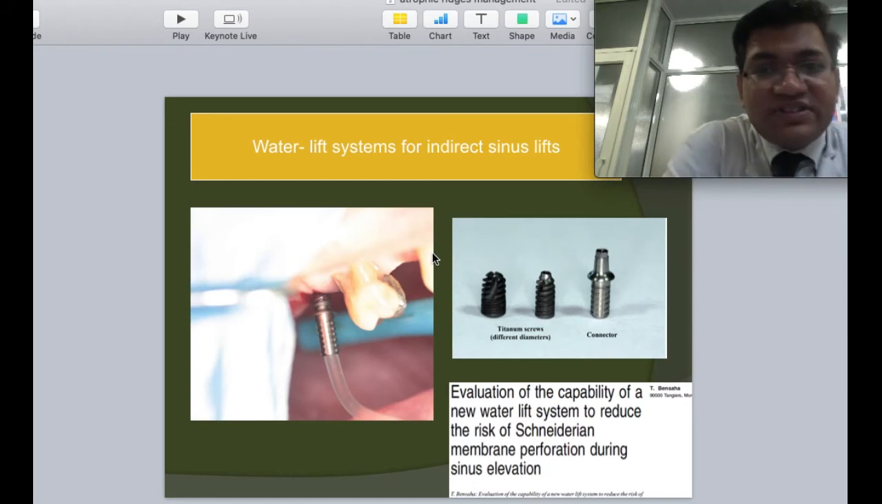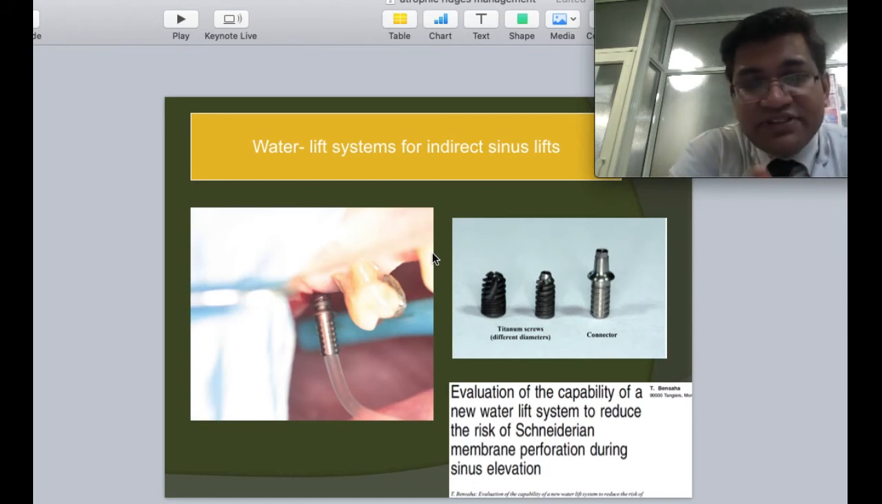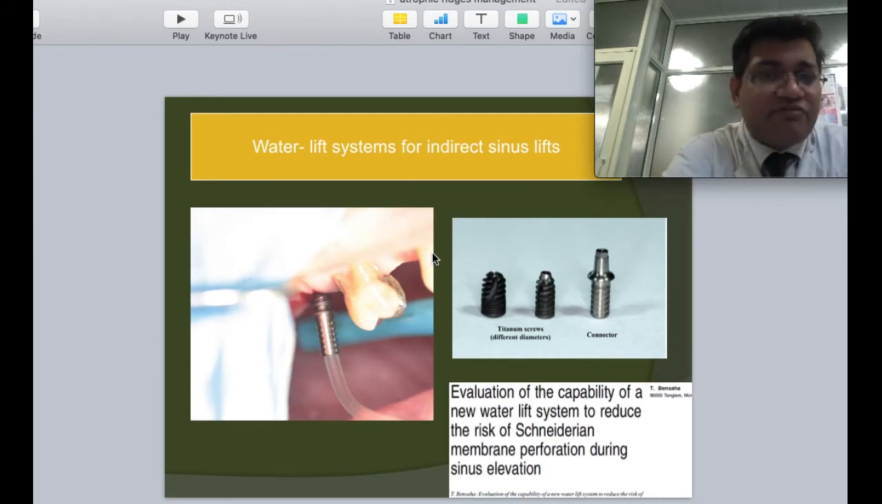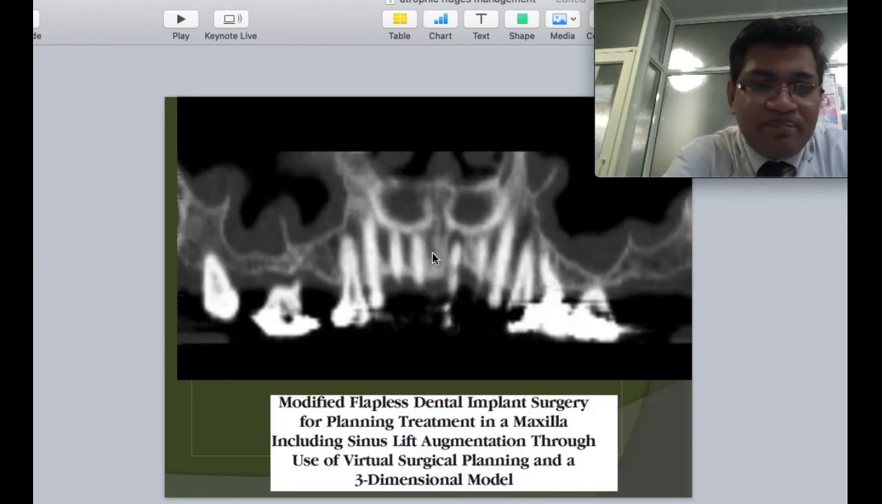To prevent all these surgical challenges, with various advancements there are various water lift systems that are available, and they have been evaluated significantly by various authors. Multiple techniques of water lift systems have been available, and they have shown significant improvements. DO itself uses a hydraulic based mechanism of lifting the sinus, and I find it extremely good.